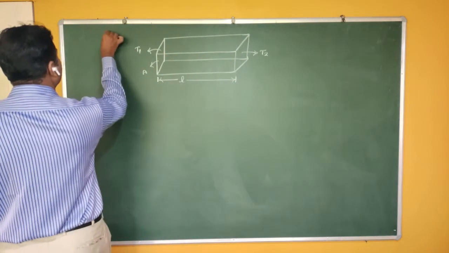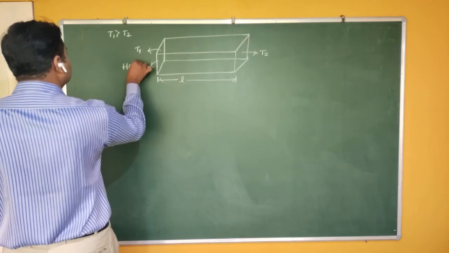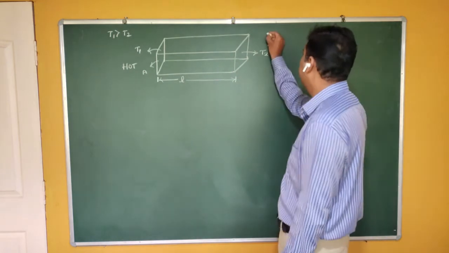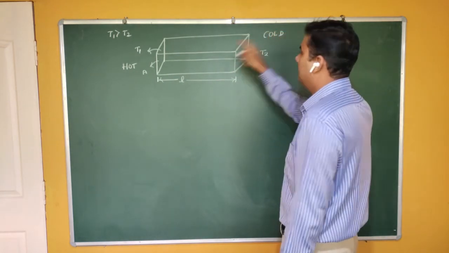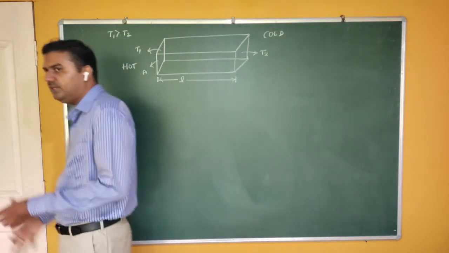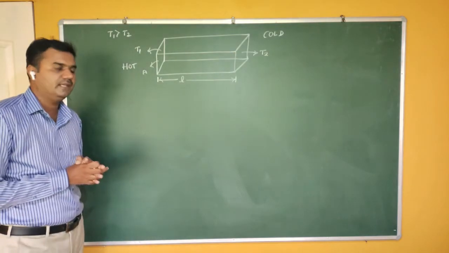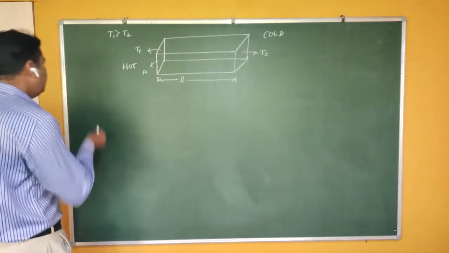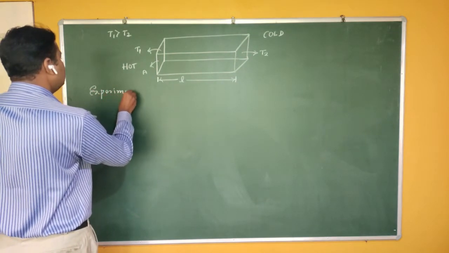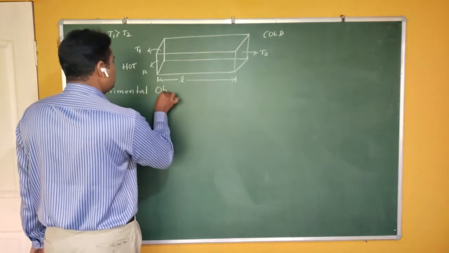Let me assume that T1 is greater than T2. So this is our hot end. We are putting some heat on this end, and this one is the cold end. What is the amount of heat flowing through this metallic rod? It can be discussed by using certain experimental observations. So we are taking a certain law based on experimental observations.